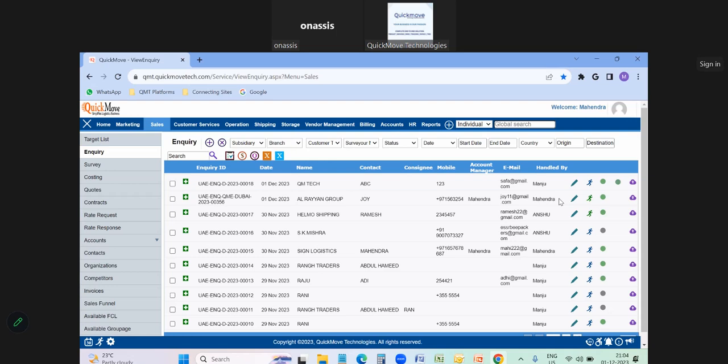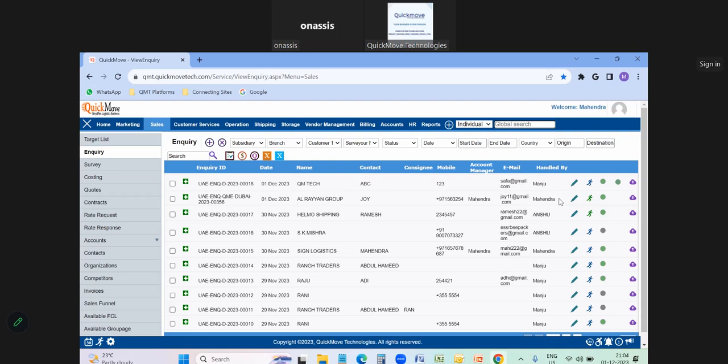Nowadays a lot of industries have a sales team, an operations team, and an accounts team, but different industries require different types of platform. This is a platform which we have configured only for freight forwarding companies. Our software supports the sales team in logistic companies, as well as the operations team for shipping activities, warehouse and storage activities, and billing and accounting.